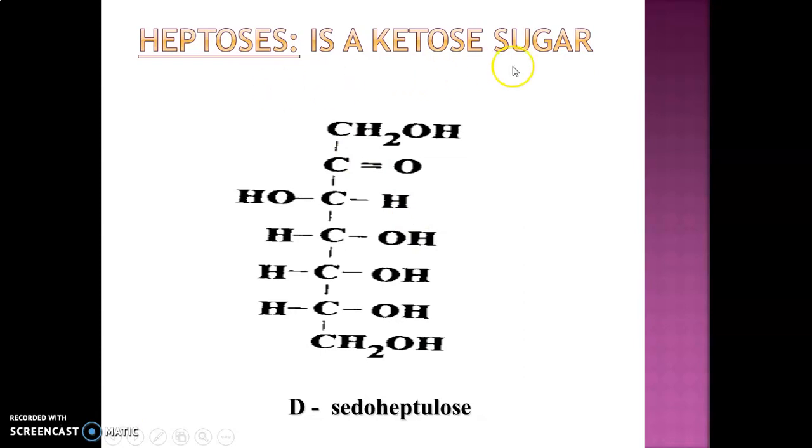Right now we have shown the example of a ketose sugar. So it contains functional group as a ketone. You can see the C double bond O group and 7 carbon atoms, 1, 2, 3, 4, 5, 6 and 7. So the name of this structure is D-pseudoheptulose. So let's discuss the structure of monosaccharide.